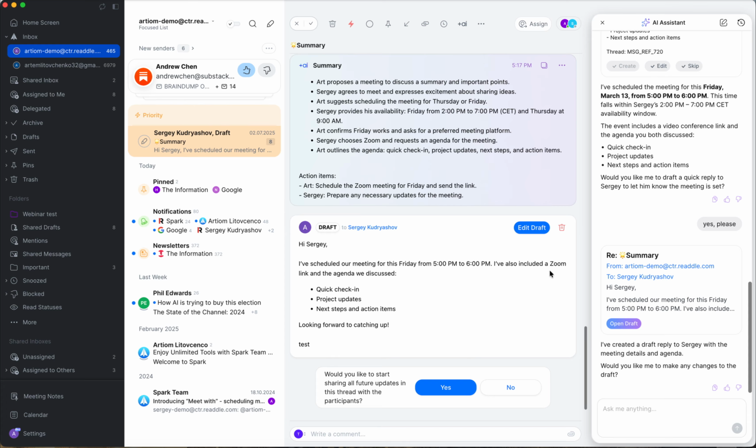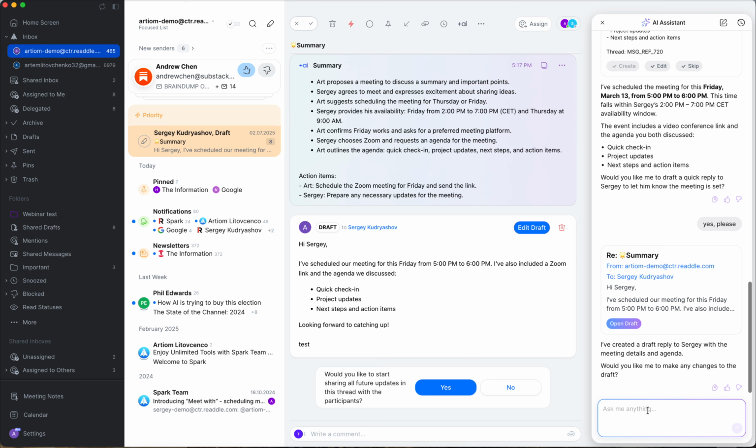Apart from drafting emails, it can also translate them for you as well. So if you prefer to keep everything within AI Assistant, you can also ask it, could you please translate it, or could you please translate the thread in general? So it will help you with that as well. Besides, as I previously mentioned, it can help you organize your emails overall. So you can ask to place certain emails into folders. You can ask it to remove them from those folders. And so on and so on. Anything that you can imagine from organization, most likely AI Assistant can do it for you.